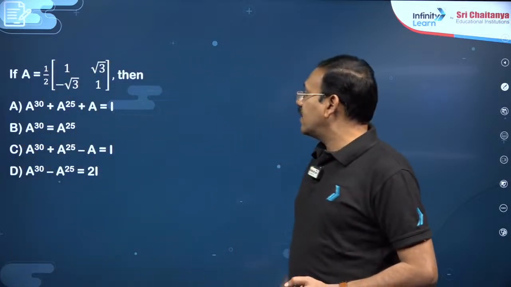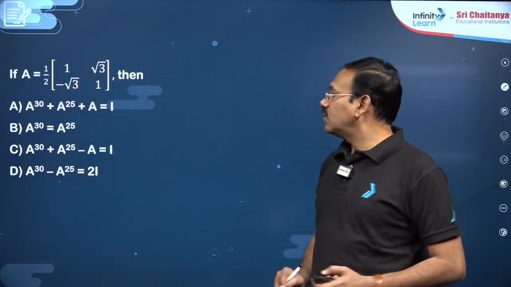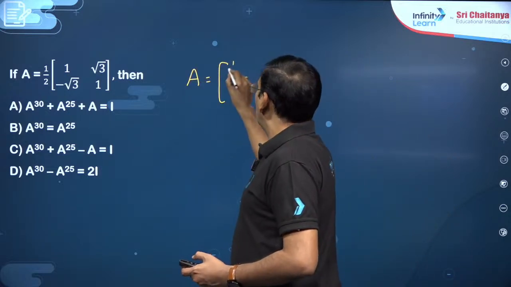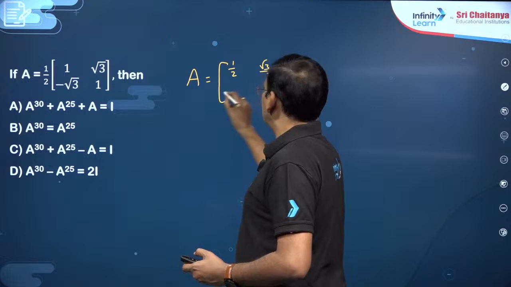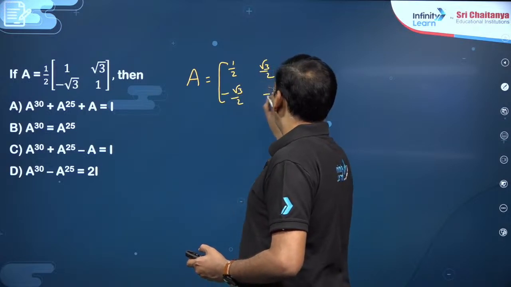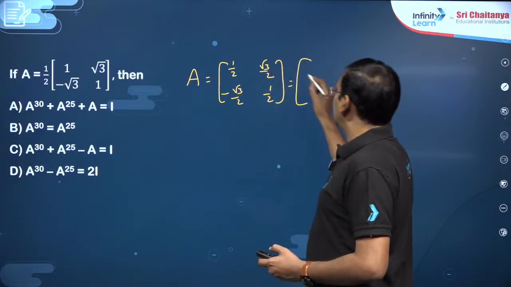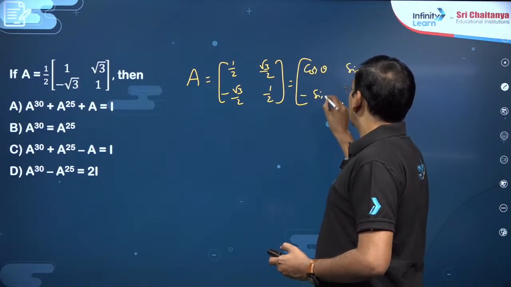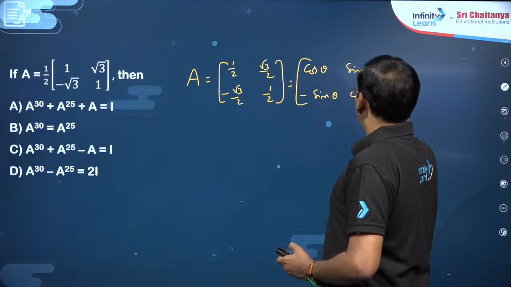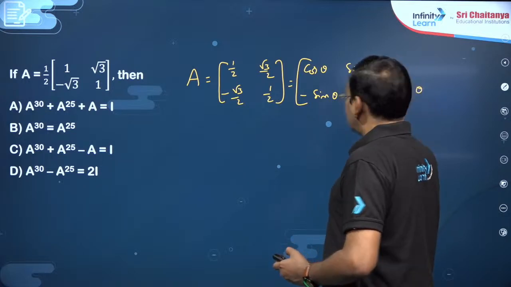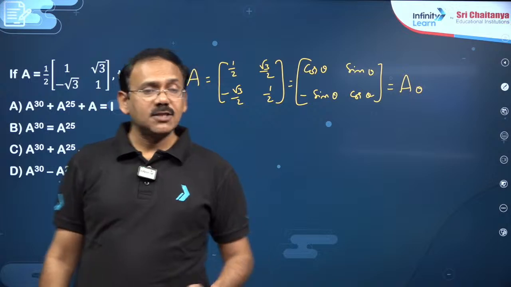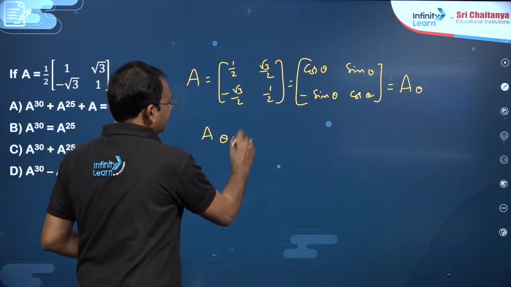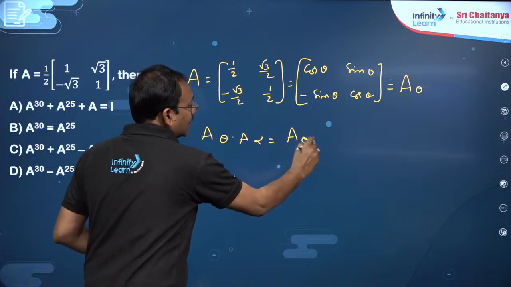You see, A is given as the matrix with 1 by 2, root 3 by 2, minus root 3 by 2, 1 by 2. Dear students, this is a special matrix, like cos theta, sin theta, minus sin theta, cos theta. Let me call it A theta. What is the speciality of this matrix? For this matrix, A theta into A alpha becomes A theta plus alpha.